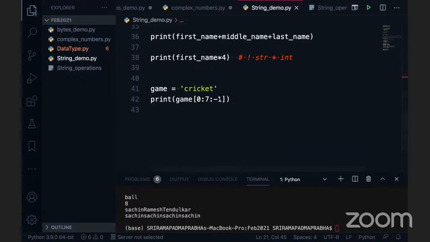So can I give the -8 here instead of -1? Sorry, -8 is out of bound. So I will give now something like -6. If I execute this, do you see any output? No. If I give the -3, do you see any output? No. Can anybody guess what is happening here? -3, we have to give -3. We got nothing. Can anybody tell me what is happening in this case?